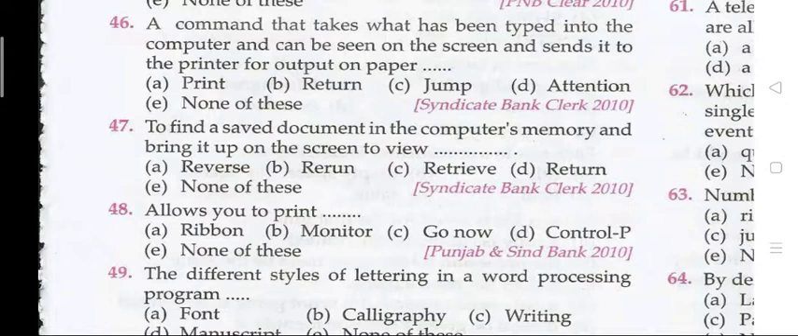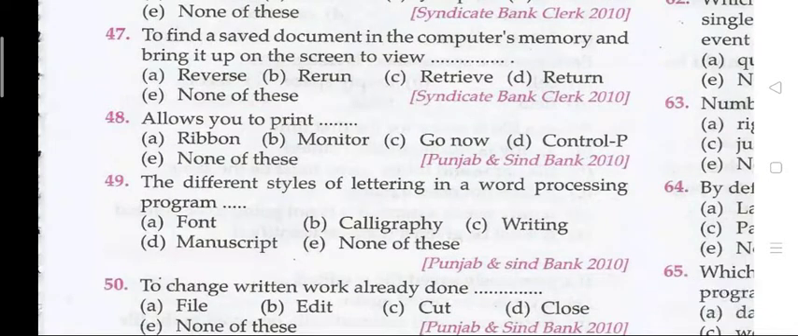Question 46. A command that takes what has been typed into the computer and can be seen on the screen and sends it to the printer for output on paper. The right answer is 46 A, that is print. Question 47. To find a saved document in the computer's memory and bring it up on the screen to view. The right answer is 47 C, that is retrieve.